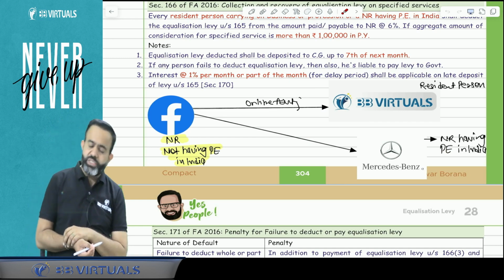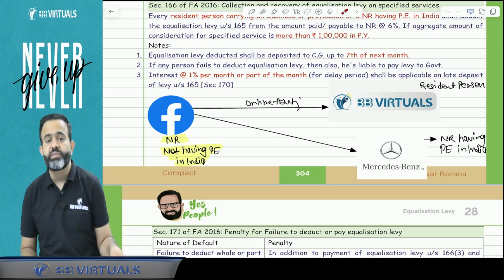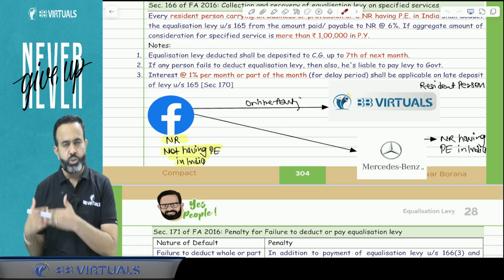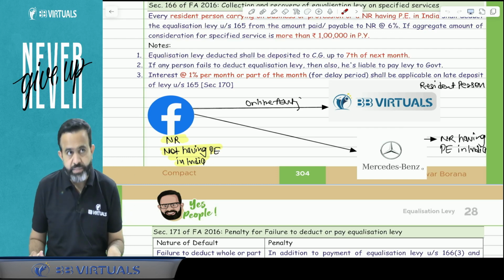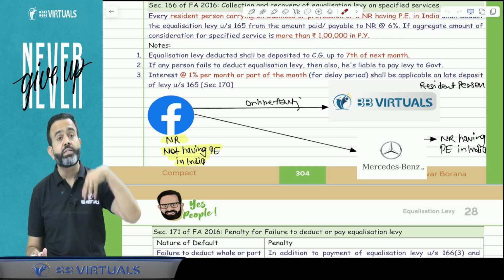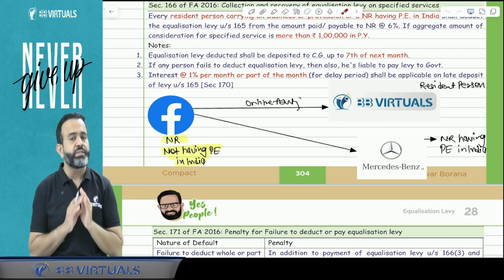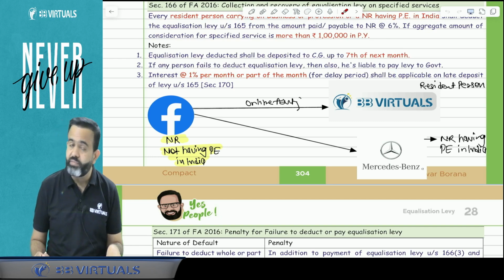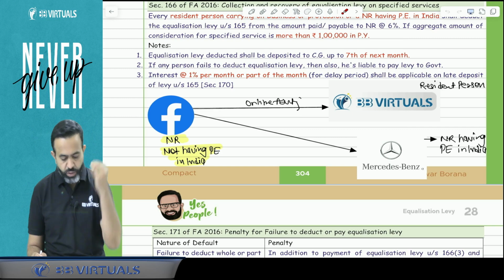Now, one more point, sir. The question is, what is the due date of payment of equalization levy? Sir, equalization levy has to be paid by the 7th day of the next month. So suppose, for an example, equalization levy is deducted in the month of June, then it has to be paid by the 7th of July. But sir, it is like TDS. But you know that in TDS we have discussed that March month TDS can be deposited till 30th April. So for equalization levy also, do we have the relief till 30th April? The answer is no. For March month, it has to be deposited to the government by the 7th of April, means up to 7th April you have to deposit that equalization levy to the government.